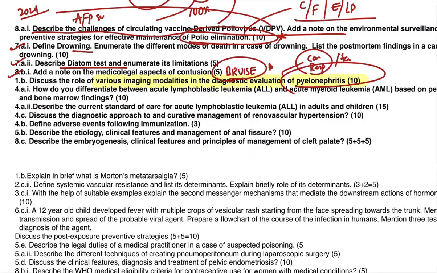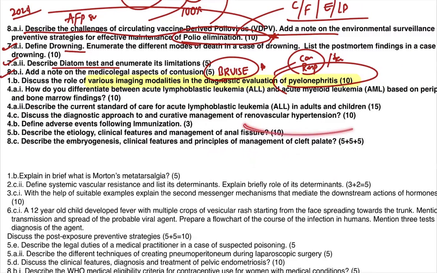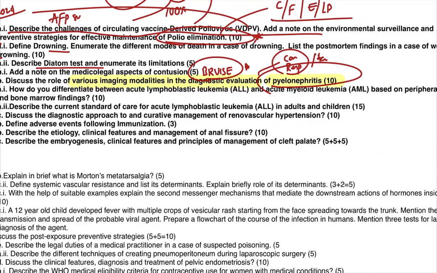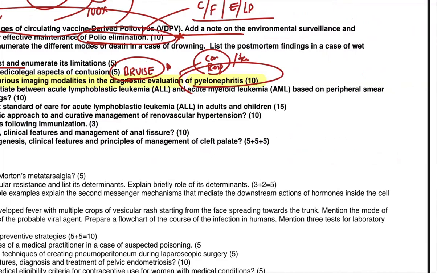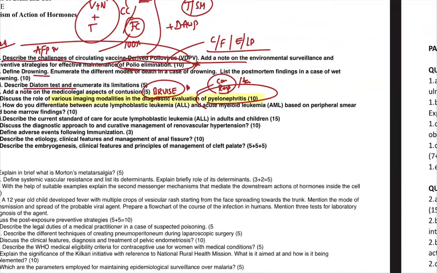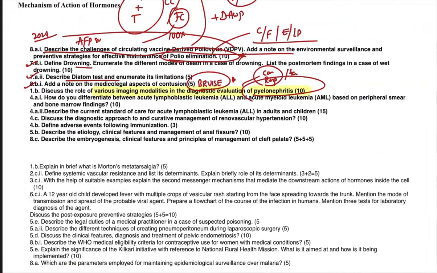And now, next, renovascular hypertension. One unasked topic which was covered as a part of general medicine is renovascular hypertension. They used to ask secondary hypertension causes, and one of the important secondary hypertension causes is renovascular hypertension. Right? So the same question I covered in all the DAWPs. And also adverse events following immunization is part of a DAWP program, and anal fissure.